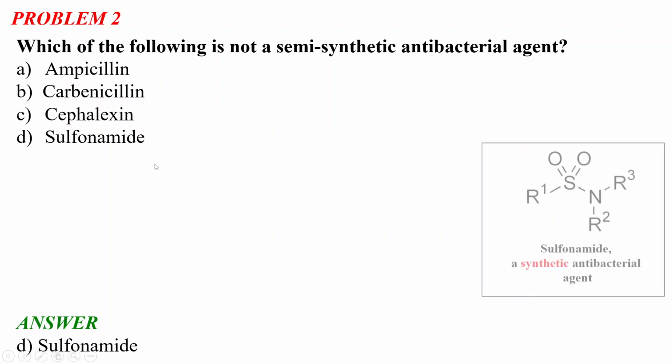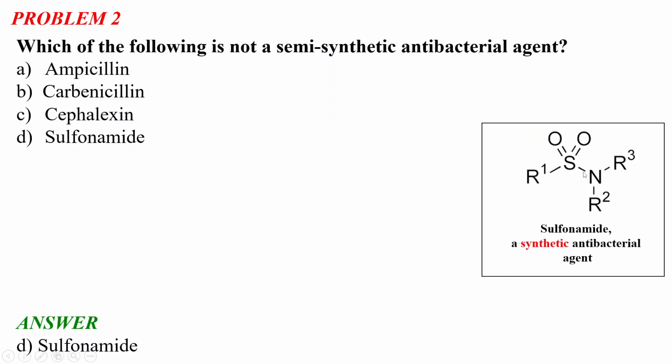Now let's see the structure of sulfonamide. We all know what an amide is. An amide has a structure like this: there is a C, a double bond O, and then NHR or NR2 or NH2.